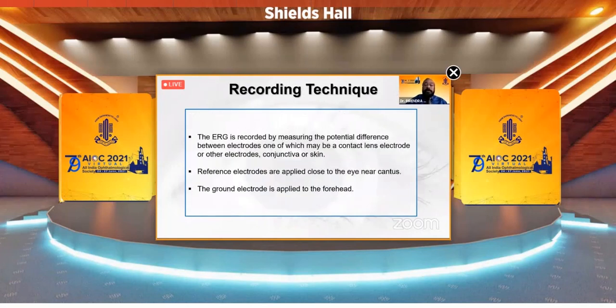This is how the ERG is recorded. The ERG is recorded by measuring the potential difference between the electrodes, one of which may be in a contact lens. So this is the active electrode. The active electrode touches the cornea or nearby conjunctiva. Then there is a reference electrode, which should be near the eye, near the canthus. And there has to be one ground electrode, which is grounded.